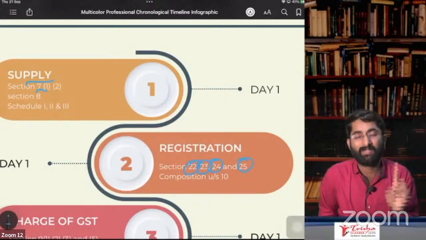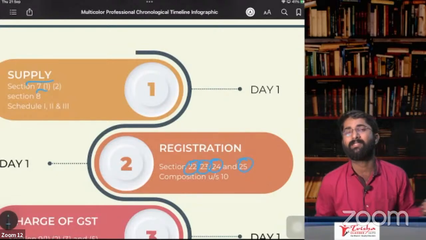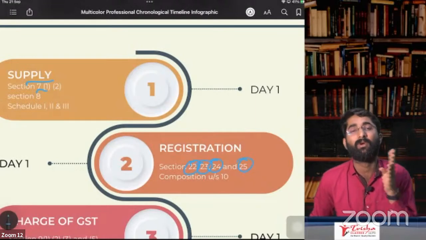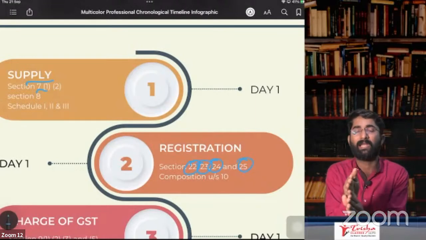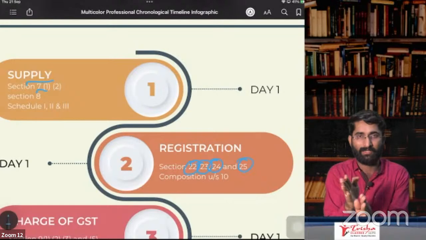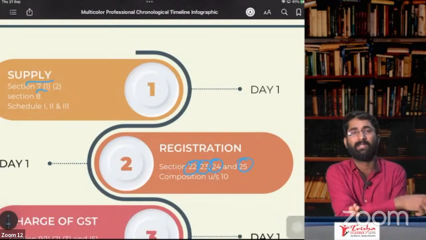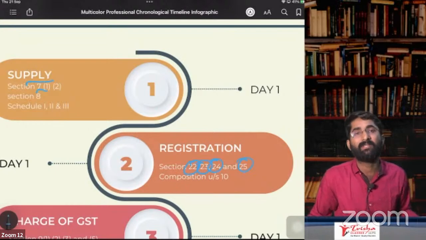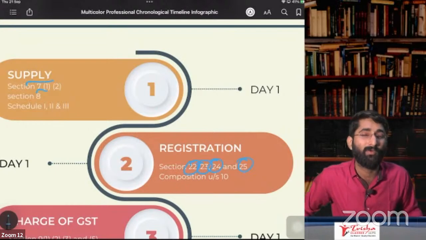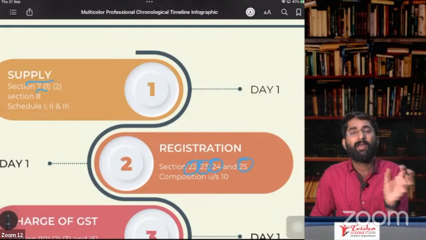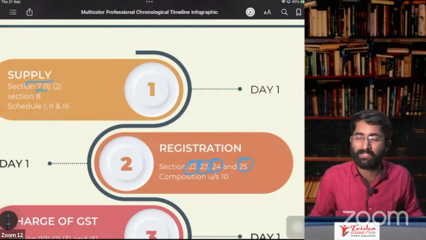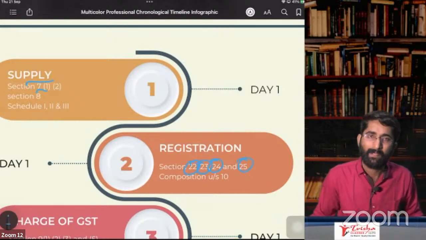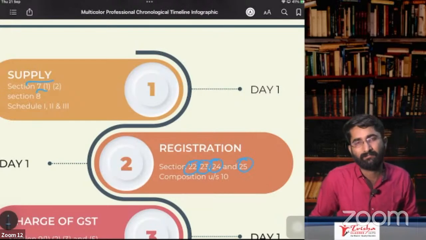But services, if you are providing services, then section number 23, subsection 2 says that if your turnover is up to 10 lakhs or 20 lakhs, as the case may be, you are not required to take the registration. That is as per section number 23, subsection 2, exemption notification. Later, section number 24 says that if you are an ISD, input service distributor, you have to take separate registration, and that should be compulsory registration.